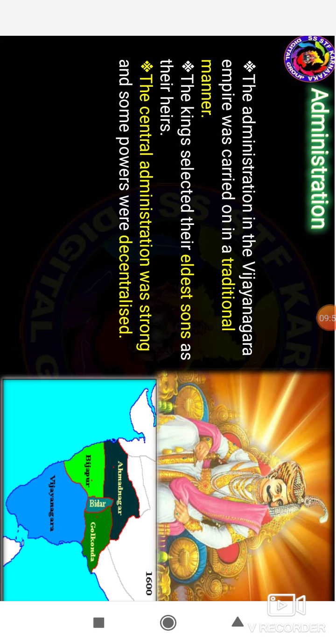decentralized, and the council of ministers formed a strong ministry. The provincial chieftains of the king would be given land in return for military service.